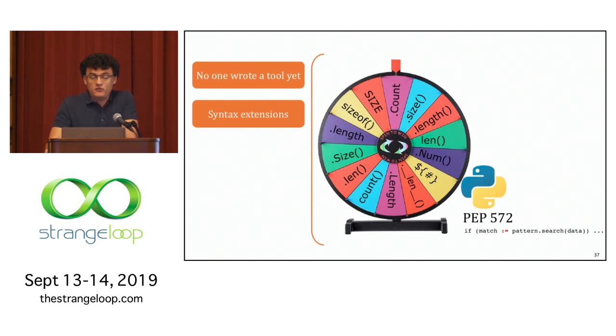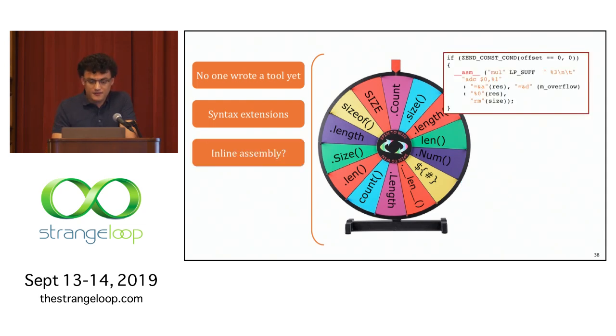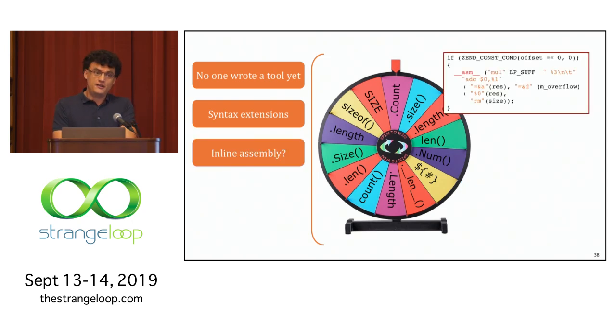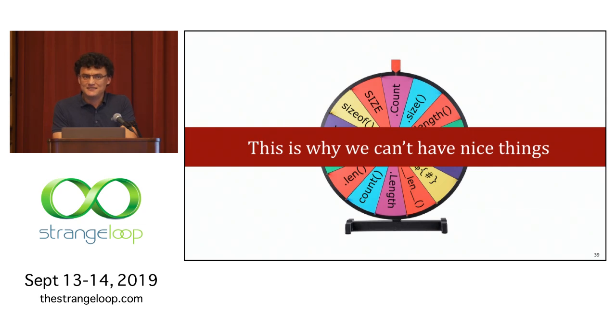Other times, maybe your language of preference is getting extended, so you have something like Python, right? Apparently, they might get assignment expressions soon. And so what if you needed a tool that can refactor that, but that's not yet integrated into some Python toolchain? And if you're very fortunate, you might have powerful tools like Clang, that works on your C program, but all of a sudden when you introduce inline assembly, you're out of luck, right? Like this doesn't parse anymore. So this is why we can't have nice things.